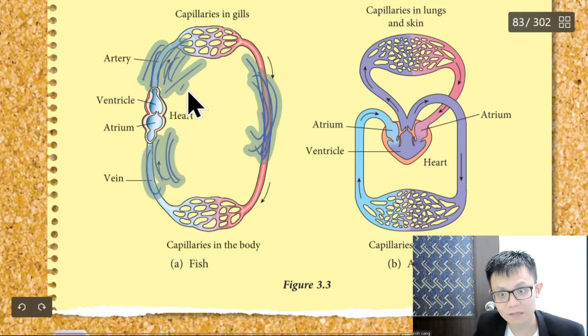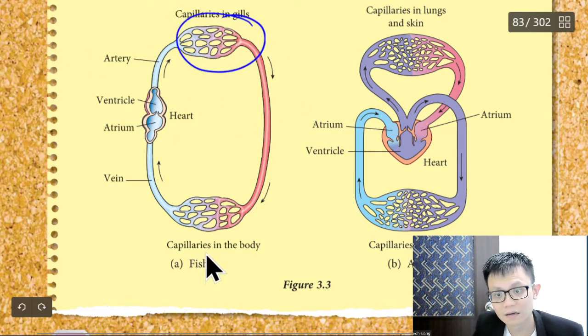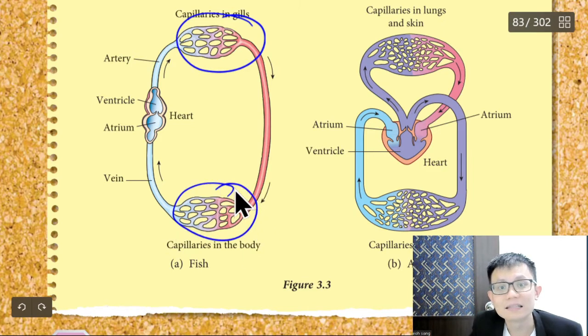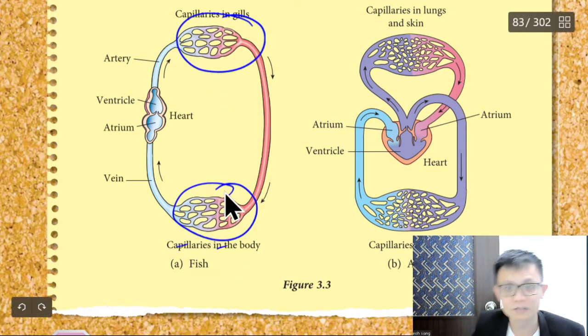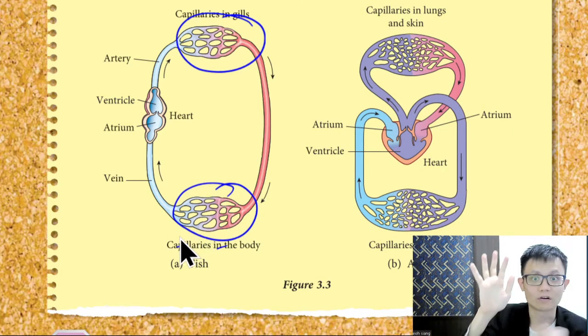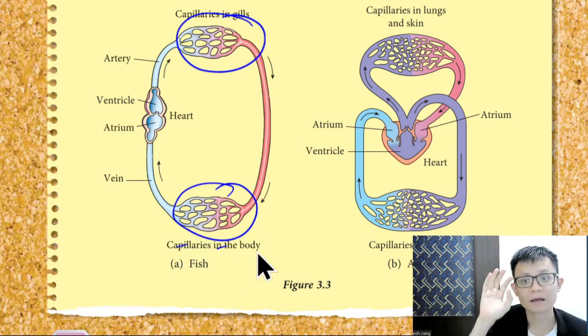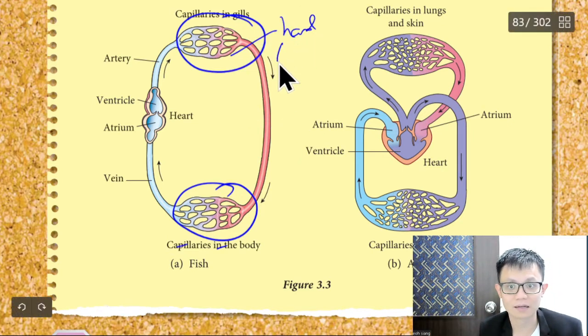Second thing, students might be confused. What is this thing? This one is what? This is your body cell. Not the body cell, the capillary in your body, so that it can go to your body cell, like your hand. Like I say, I breathe, the oxygen goes to the hand because my hand is moving. So this can be the hand, can be the leg, can be the eye, can be the whole body, because there are blood capillaries.